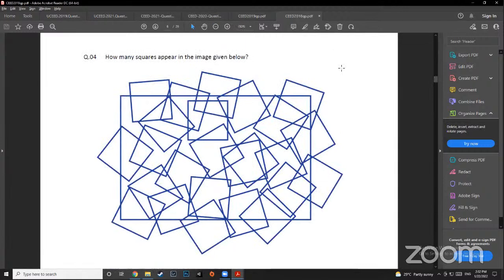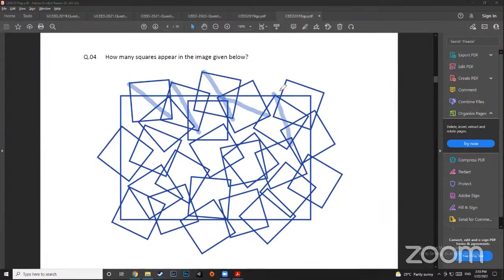So in this case, maybe you can take a paper, put it on the screen and trace on that paper. You take any one distinct feature of that shape, right? So for example, let me take this corner, top left corner, or let me make a diagonal. Okay, so in every square, 1, 2, 3, 4, 5, 6, 7, 8, 9, 10, 11, 12, 13, 14, 15, 16, 17, 18, 19, 20, 21, 22, 23.